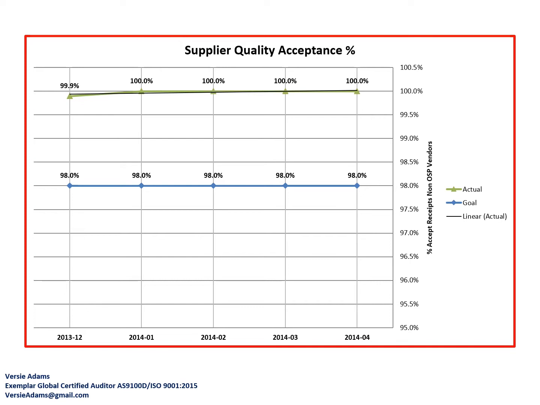So we've got 99.9, 100%, 100%, 100%, and then once again 100%. The key thing is that we need to show our internal interested parties how we perform to that quality objective of supplier quality acceptance. And in this chart, we're doing so.